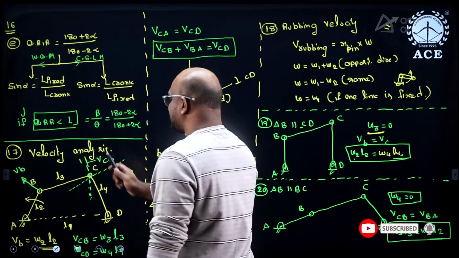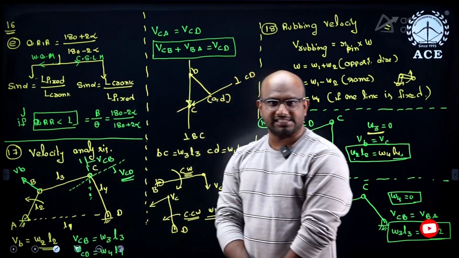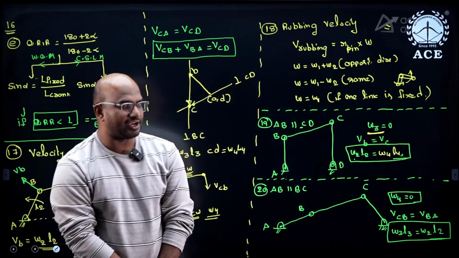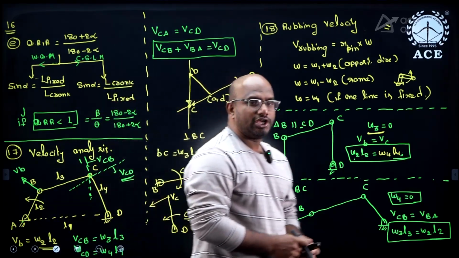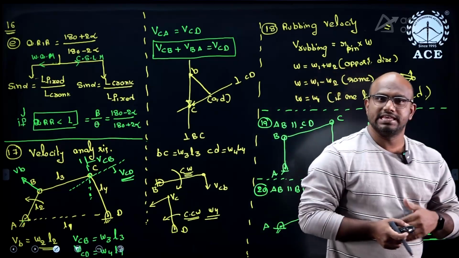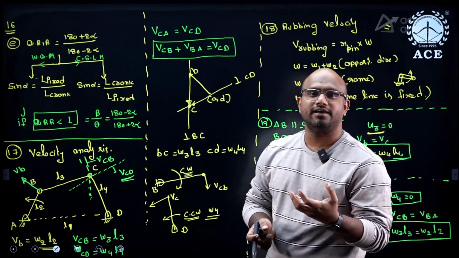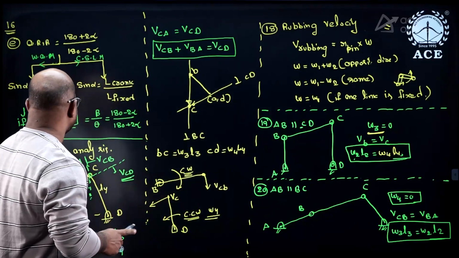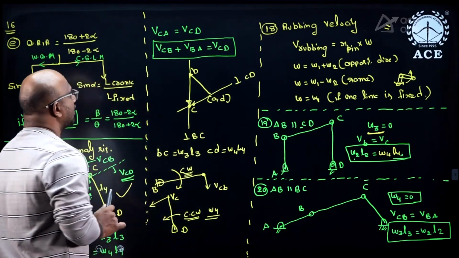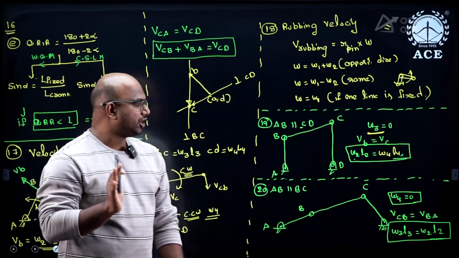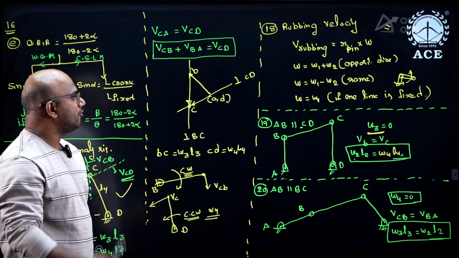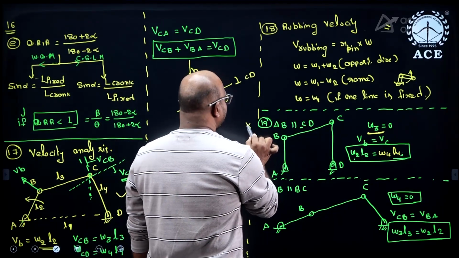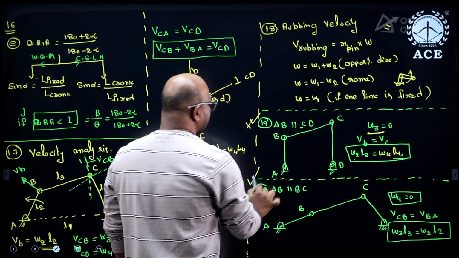Next one, velocity analysis. In the velocity analysis, guys, there is a high probability of getting one question. Here I can do it in two methods. First one is using the graphical method. Second one is using the instantaneous center method. Now observe carefully. Here velocity means r into omega. Basically, you have to remember two special cases, and there is a high possibility of getting questions from these two special cases, guys.